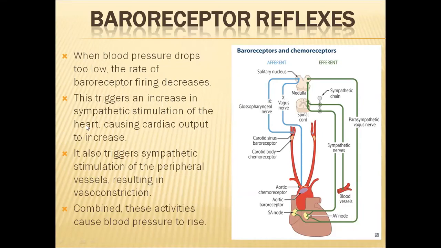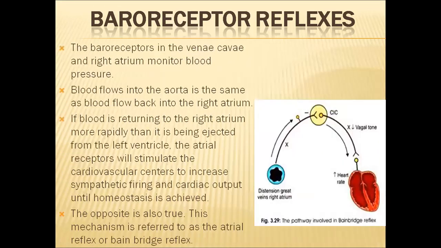So when blood pressure drops in the blood vessels, baroreceptor firing decreases. So due to this, what happens? The sympathetic nervous system will be stimulated. It will stimulate the SA node and AV node, and the blood vessels also will be stimulated to cause vasoconstriction. With the help of these two combined actions, blood pressure will rise and homeostasis will be maintained.